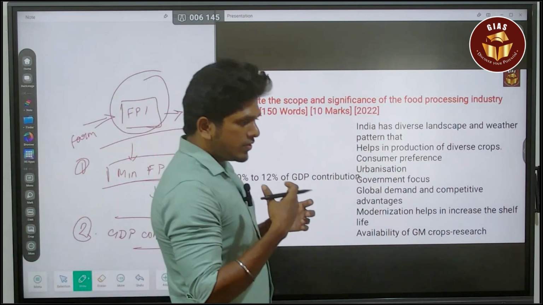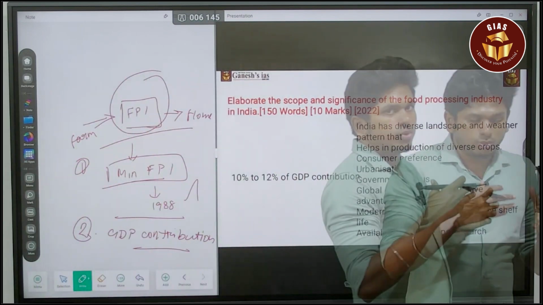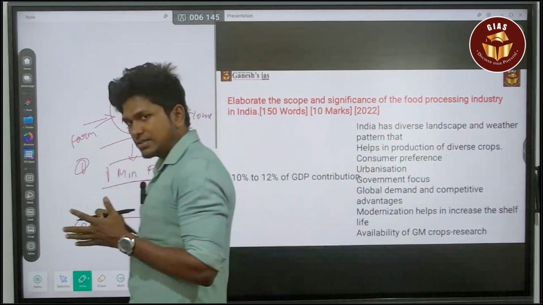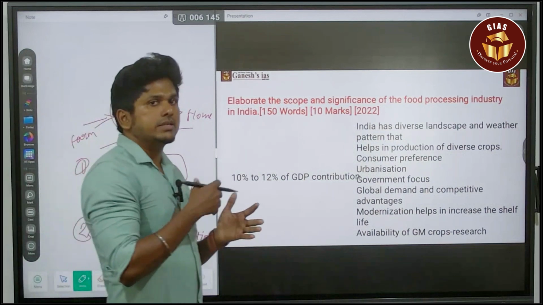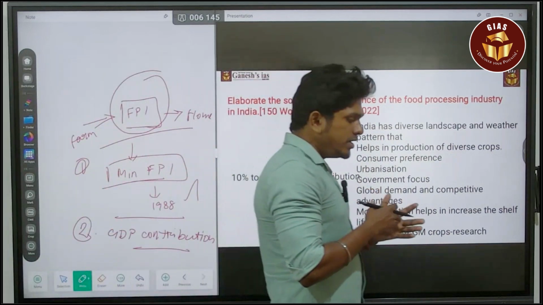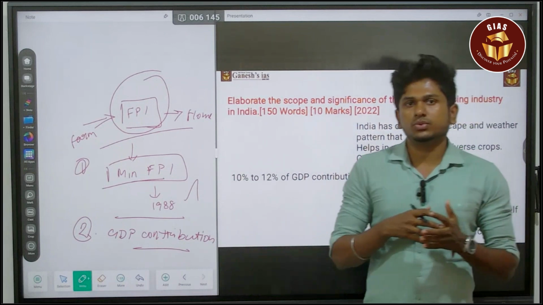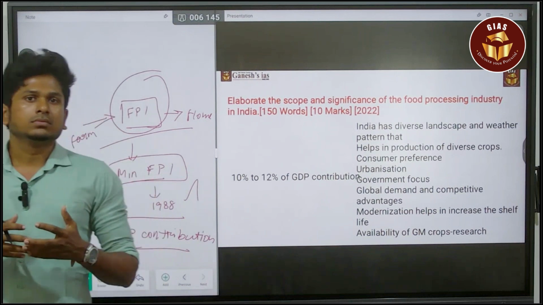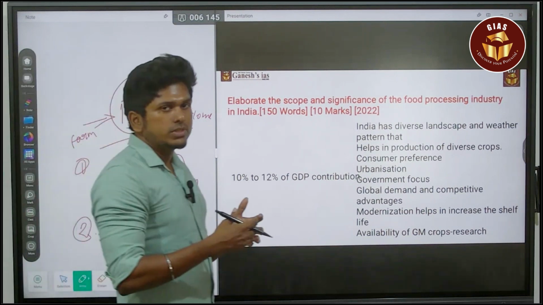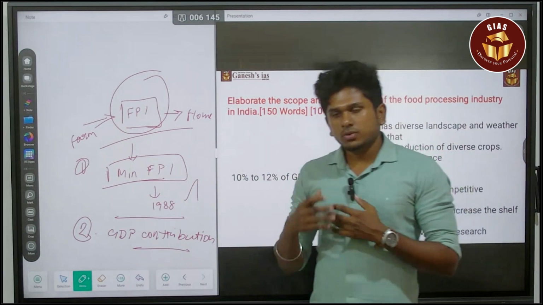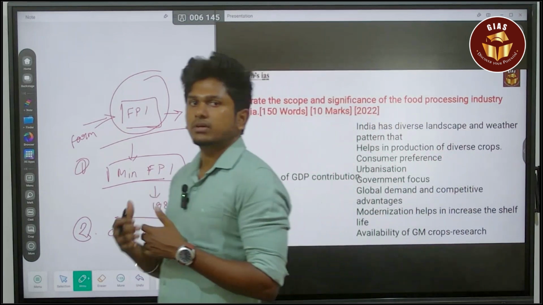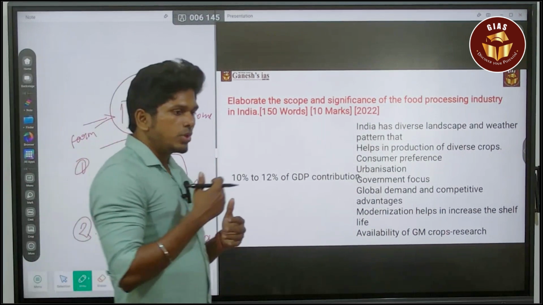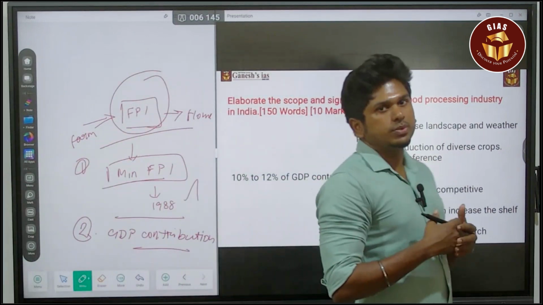Again you can say that if the food processing industry does this in the best manner, it will reduce the wastages, and also increase the export potential, and India will become the dominant player when it comes to the exports of processed foods in the world. It will help in doubling the farmers' income. So you have to think about the conclusion also, that is how you have to think about the intro part and the conclusion part.